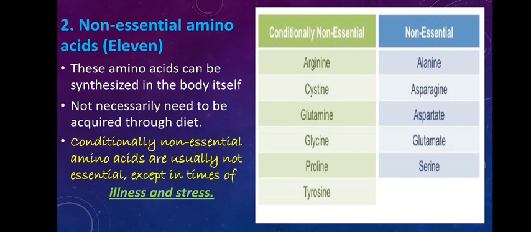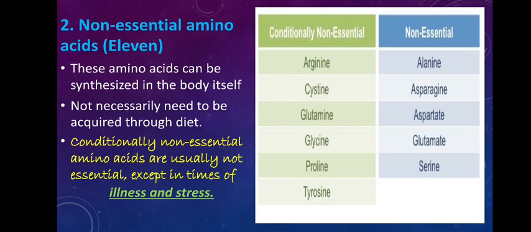Arginine, cysteine, glutamine, glycine, proline and tyrosine come under this category. Whereas alanine, asparagine, aspartate, glutamate and serine, you don't have to worry about them at all. Illness or not, normal health or not, your body is capable of synthesizing them in enough amounts.